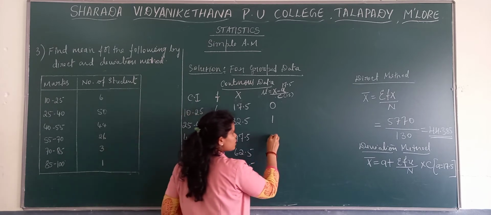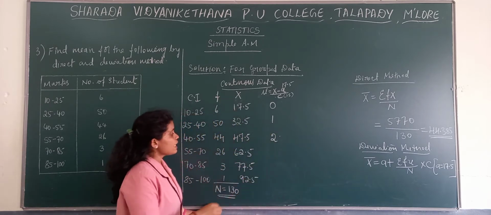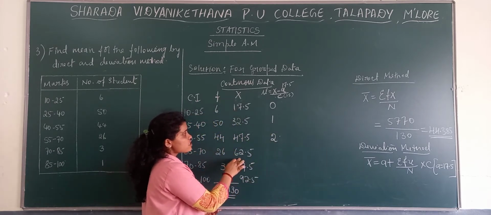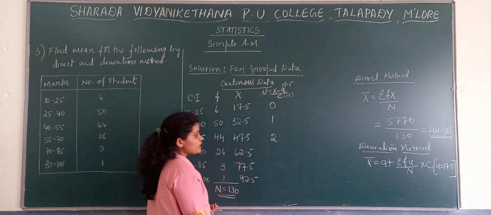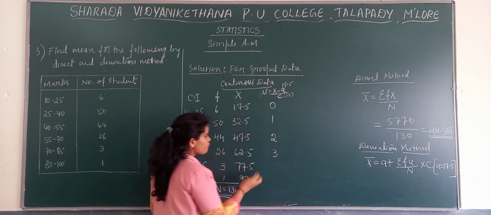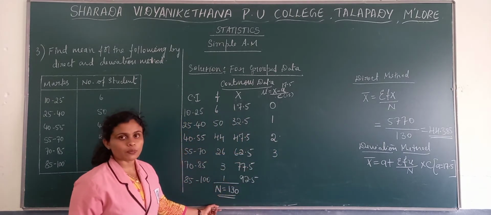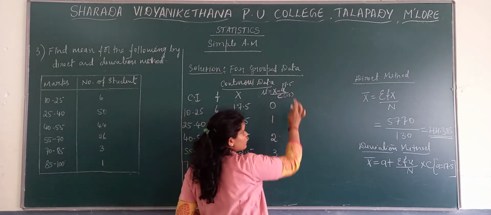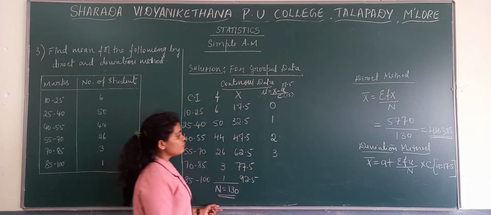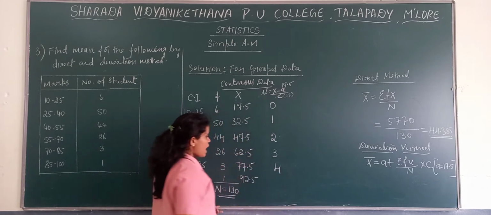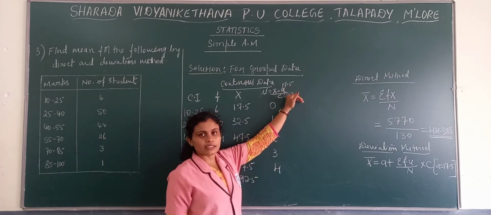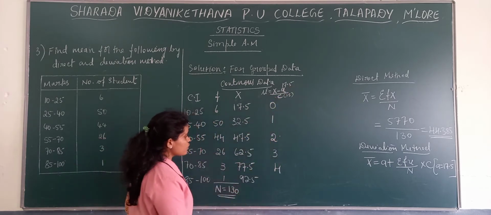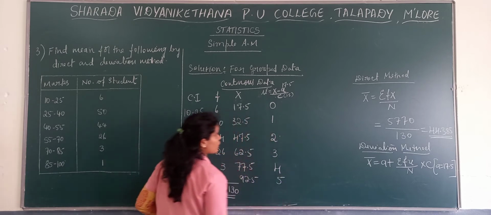There we get 2. Next one, 62.5 minus 17.5 divided by 15. There we get 3. And here 77.5 minus 17.5 divided by 15. We get there 4. And the last one, 92.5 minus 17.5 divided by 15. There we get the value of u as 5.